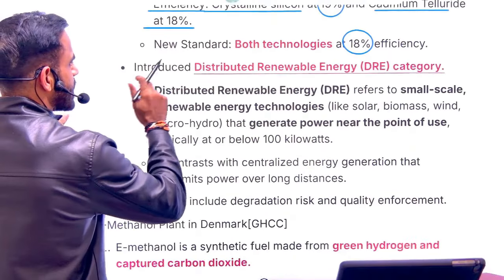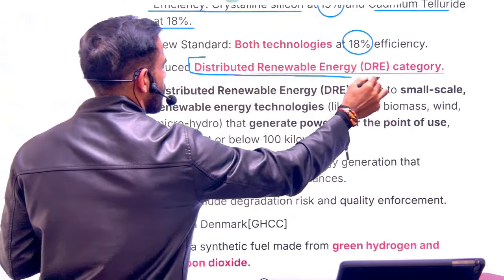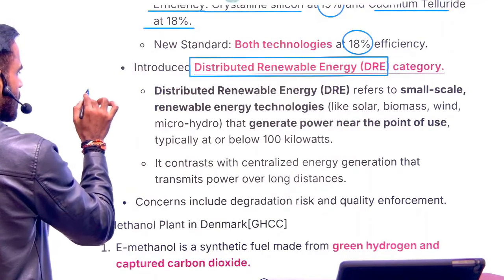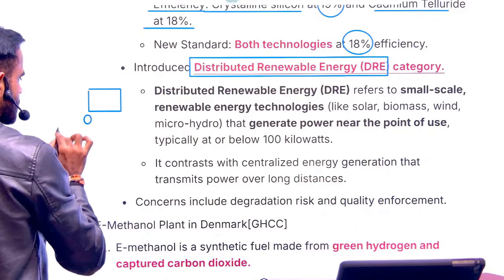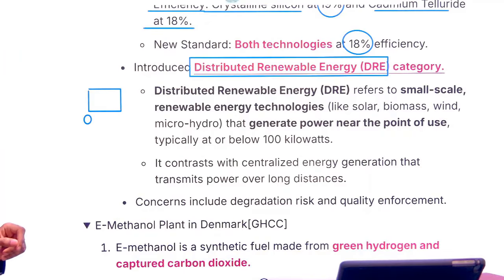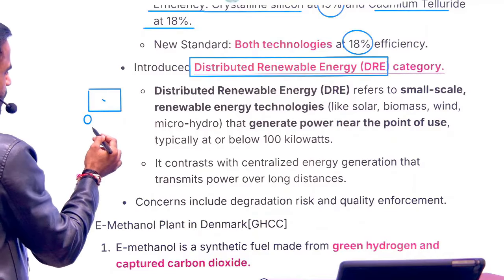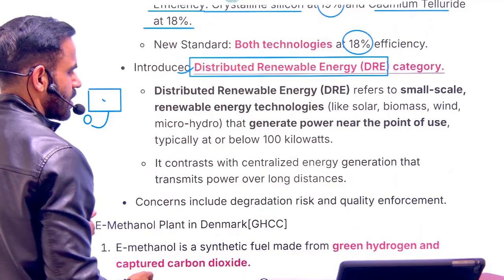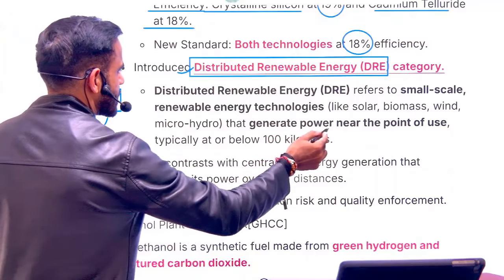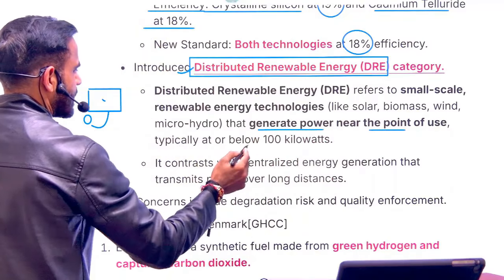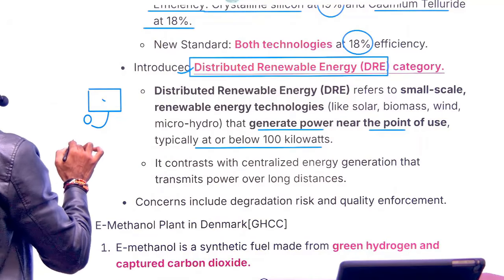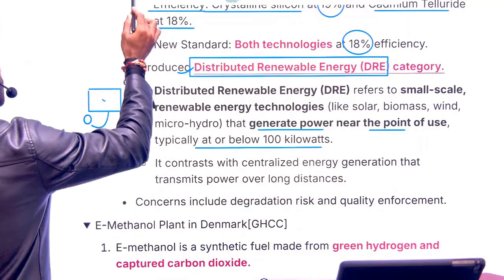In that context, the government has also introduced a distributed renewable energy category. In a very simple sense, let's say this is house. If electricity is produced near this house, that is, this is the consumption point. If electricity is produced near this consumption point, that is referred as a distributed renewable energy. In a very simple sense, the power generation is near the point of use and it is below or typically at the level of 100 kW. That is 100 kilowatt.